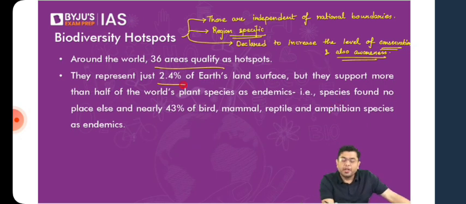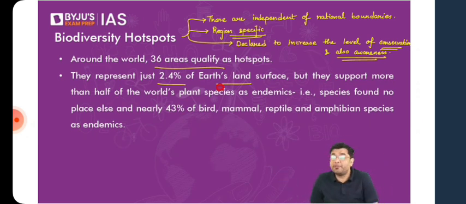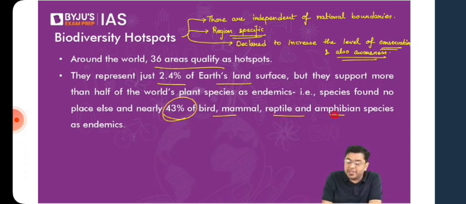They represent around 2.4% of the Earth's land surface. Understand this: they represent a very small area, spread across the entirety of the planet. These hotspot regions are not very large, but look at the amount of diversity included in that 2.4% of the Earth's land. Close to 43% of the bird, mammal, reptile, and amphibian species are endemic to this 2.4%.